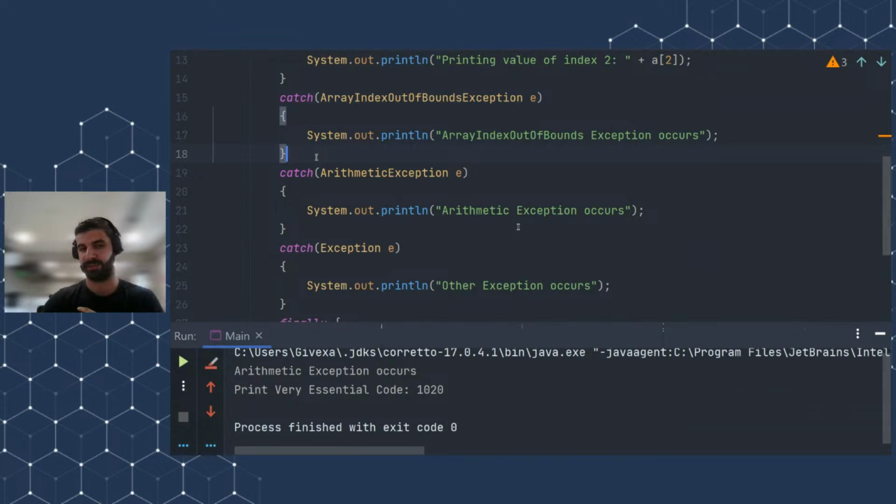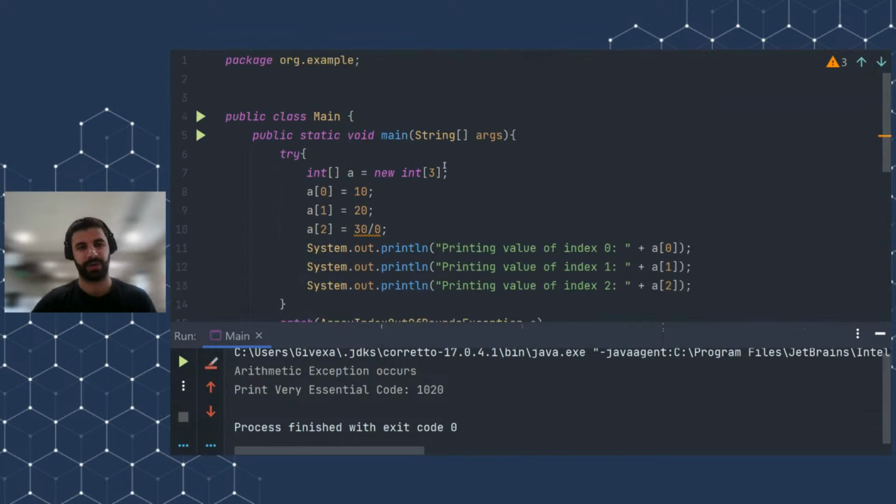So the idea of several catch blocks is that you may get an ArrayIndexOutOfBoundsException, you may get an ArithmeticException, or you may get another exception, who knows? Like if I do something like this, now look, if I assign this array to be null, this is something strange. We are assigning a value on a null instance. So if I run this now, let's see what will happen.